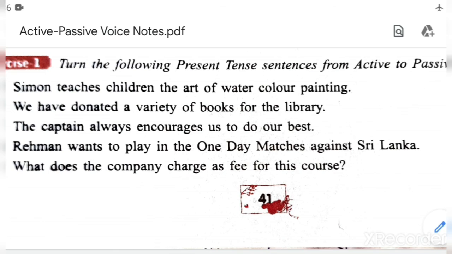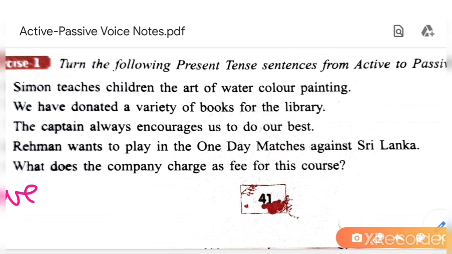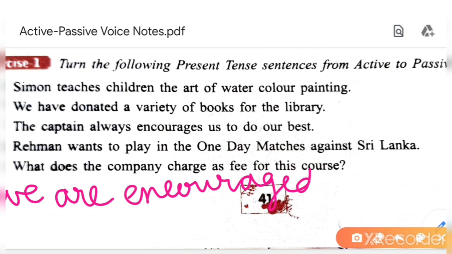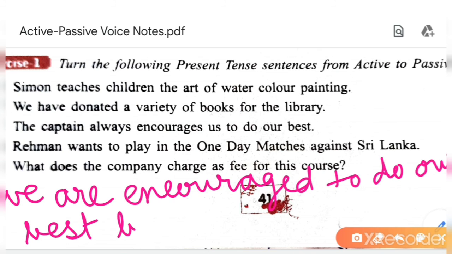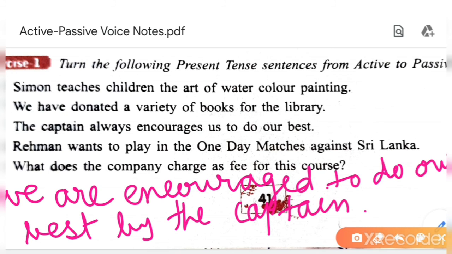Okay, write down: we are encouraged to do our best by the captain. Understood? In this way you will change this sentence.